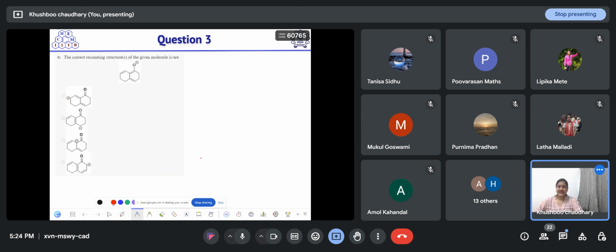So next one. Okay, this is a similar kind of question that we discussed previously. You have to find out the correct resonating structures of the given molecule. More than one option is correct. Which are the options that are resonating structures for this molecule? First of all, draw all the resonating structures and then answer.